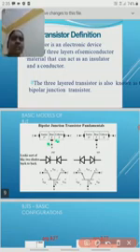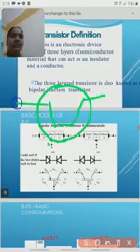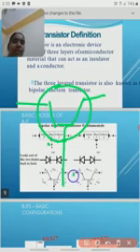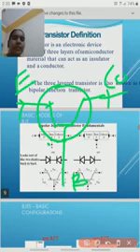Actually, this is the symbol of the transistor, with the center position always the base. This is the emitter and this one is the collector. And we add some arrow mark.